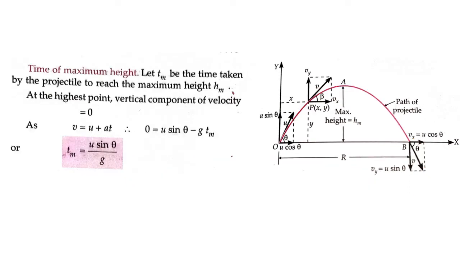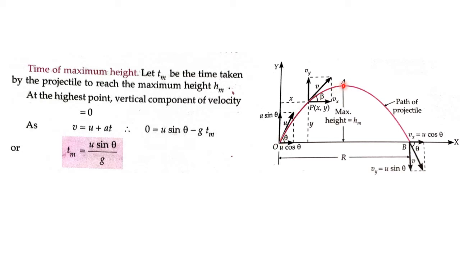Next, we'll discuss time of maximum height. Time for maximum height means when the body reaches the maximum position, which is at point A. How much time is required by this body to start and reach this point A, which is your maximum height?